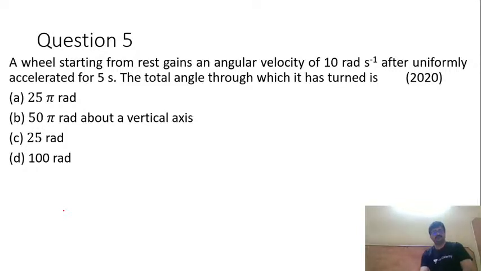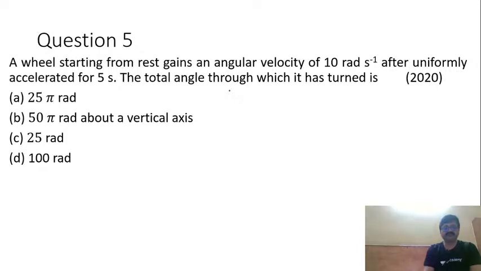Fifth question. This is again from 2020 paper. A wheel starting from rest gains an angular velocity of 10 radian per second after uniformly accelerated for 5 seconds. The total angle through which it has turned is, okay.